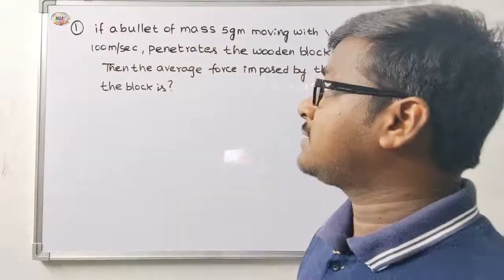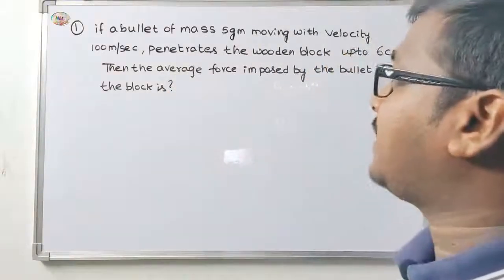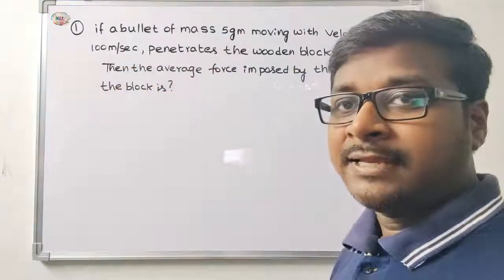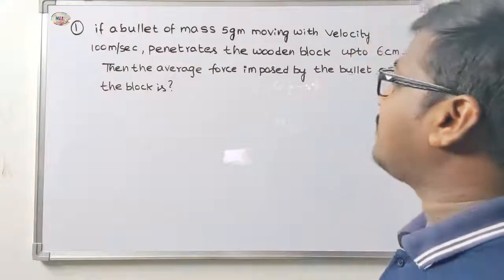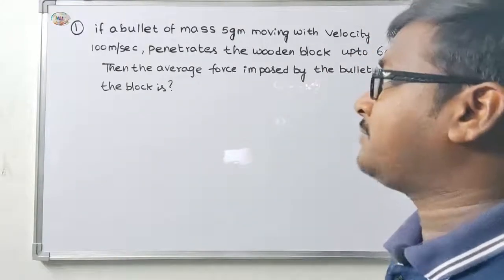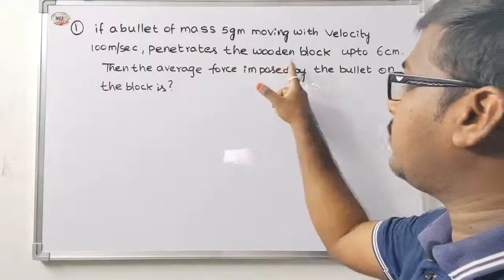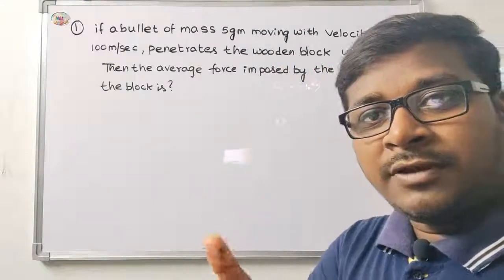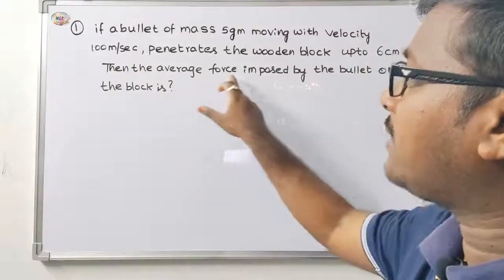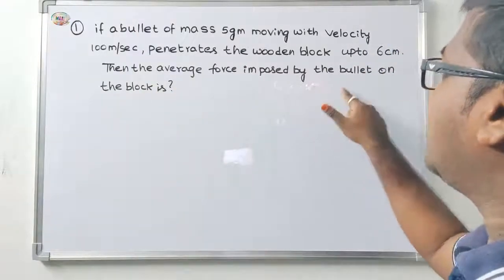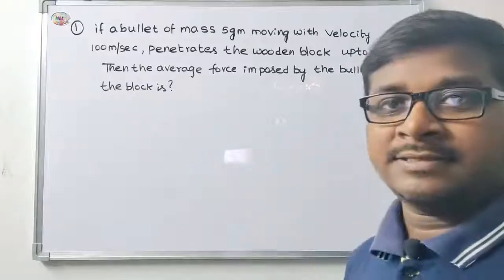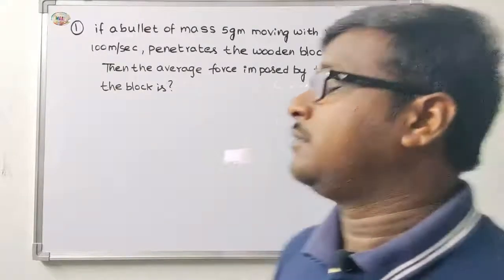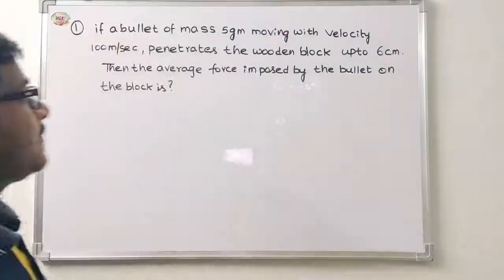The first problem: if a bullet of mass 5 gram moving with velocity 100 meter per second penetrates a wooden block up to 6 centimeter, after that the bullet will be stopped. Then the average force imposed by the bullet on the block is. Okay, this is a very important problem.